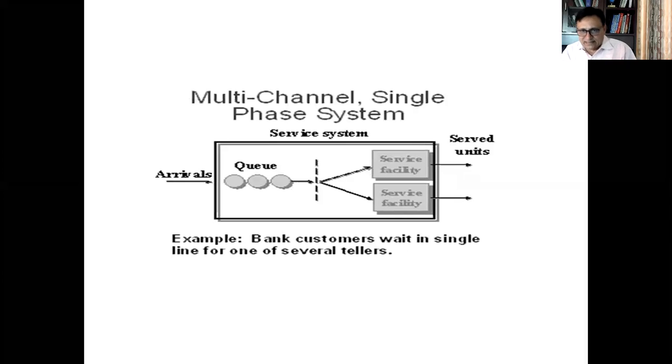Fourth is multi-channel single phase. So here arrival is there. There is one queue. After that, there are two or three service centers. You can join any one and get the service and go out. For example, in cinema halls, when you go, there are three or four windows for getting the tickets. There is a queue first. You can join service facility one or service facility two or go anywhere.